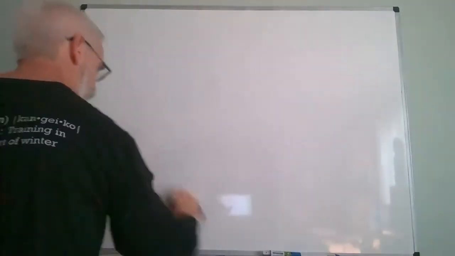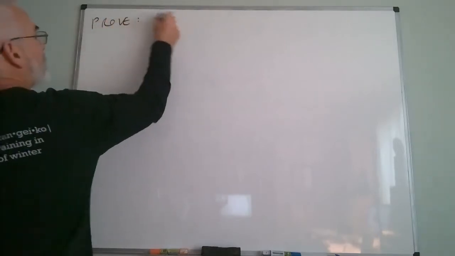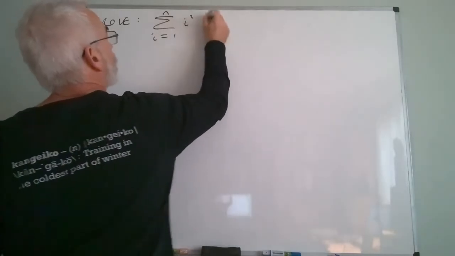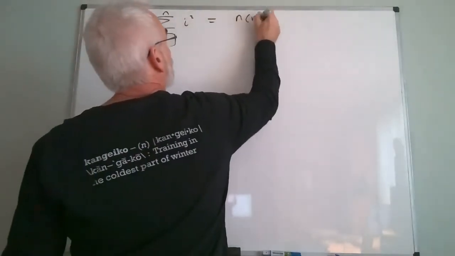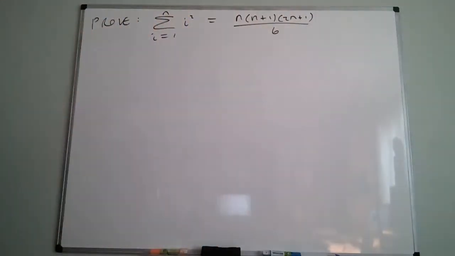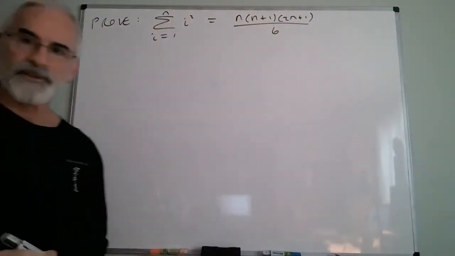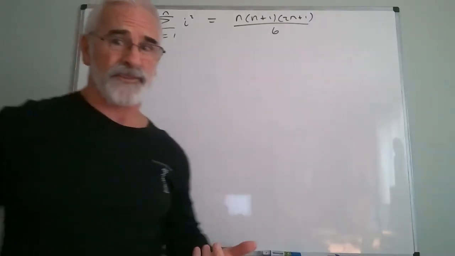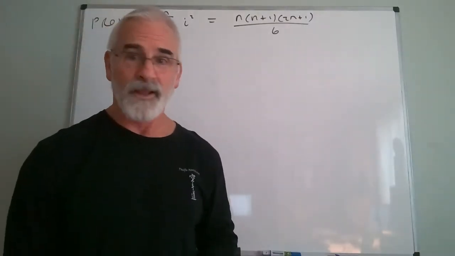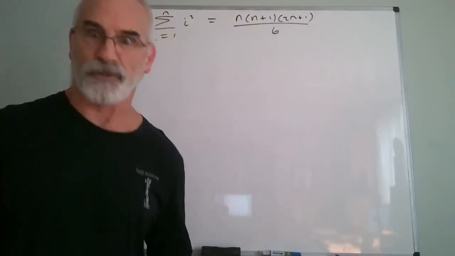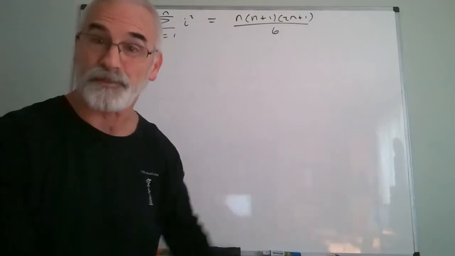So here's how it's going to work. We're going to use induction. We want to prove that the sum from i equals 1 to n of i squared is equal to n times n plus 1, times 2n plus 1, all over 6. I want to prove this. Now, what I always tell people to do in a situation like this is convince yourself that you actually believe it's true first. And I think I've used this analogy before, but I absolutely believe it is impossible to prove anything that you don't believe is true.